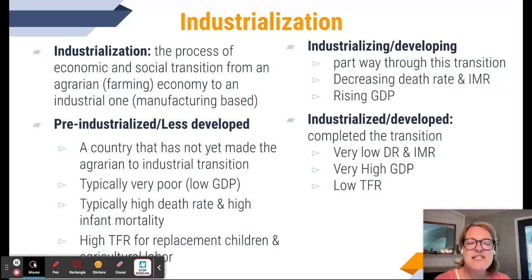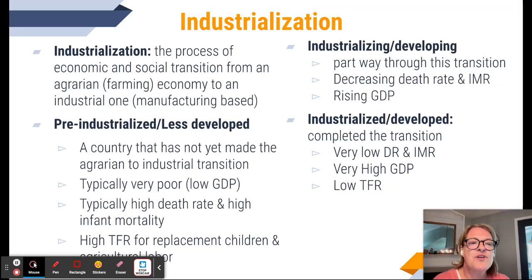Okay, so industrialization, that's the first term or period of time that you really need to make sure that you understand. Industrialization is the process of both economic and social transition from a farming economy, often called an agrarian economy, to an industrial or manufacturer based economy. And in this country it happened at the turn of the century, in the early 1900s.